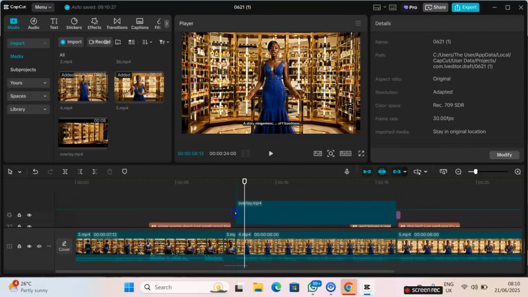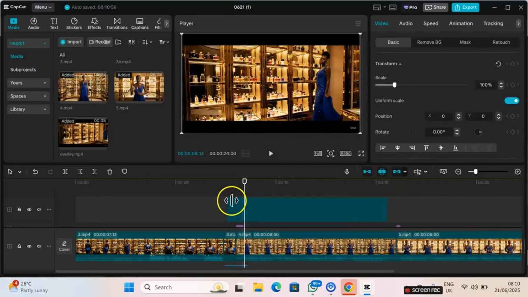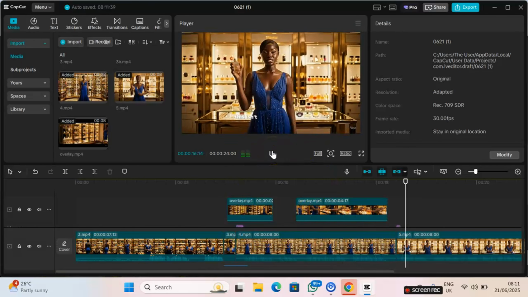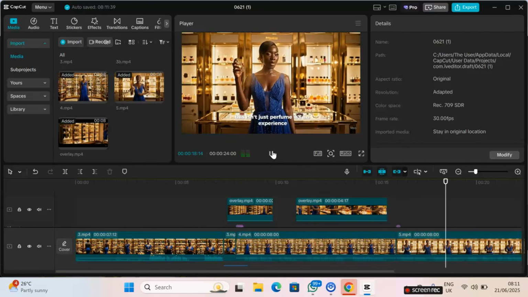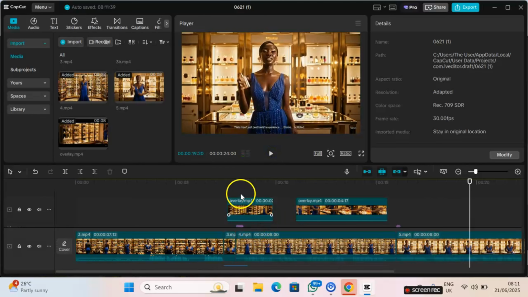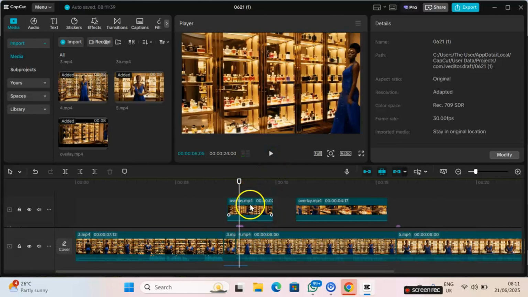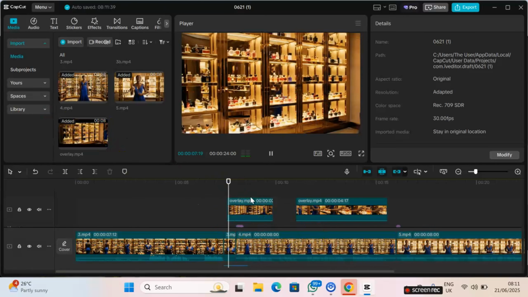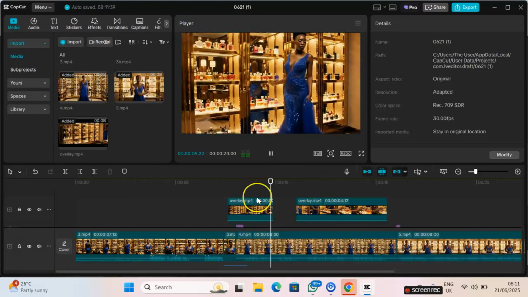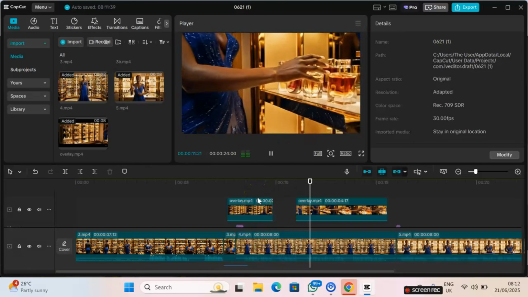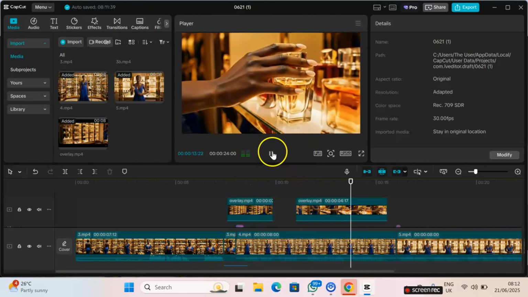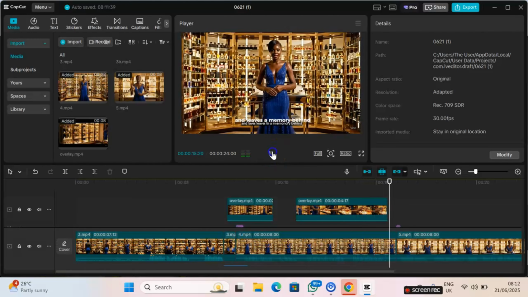I even decided to add an overlay, one of the scenes that I generated for me. "This isn't just perfume, it's an experience." So I decided to add an overlay. As you can see, I placed the overlay here and I just wanted to make it look like a story of elegance, of boldness, of a woman who walks in power and leaves a memory behind. I just wanted to make it more engaging.